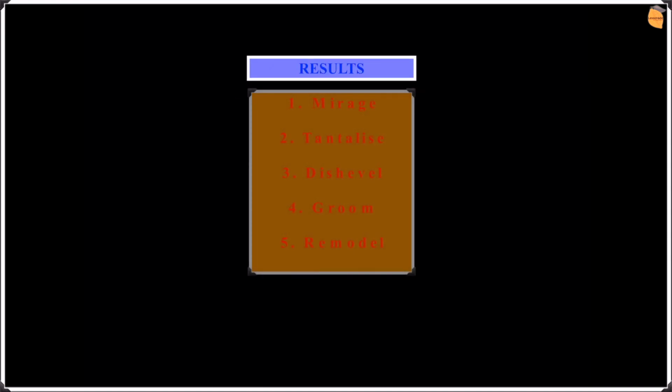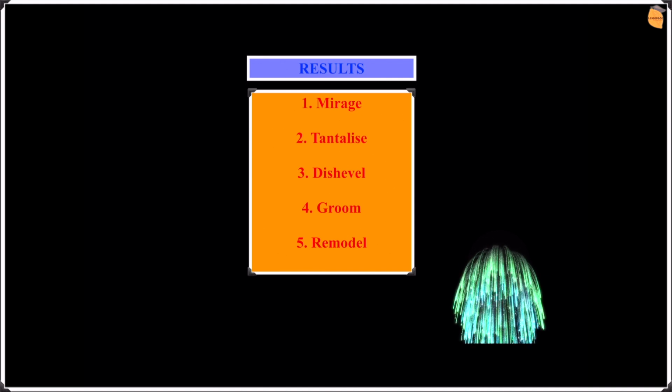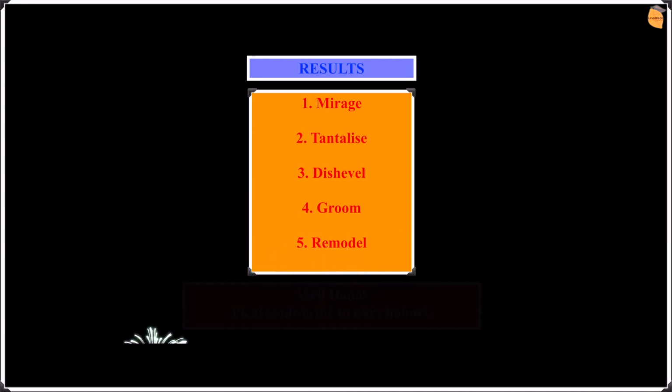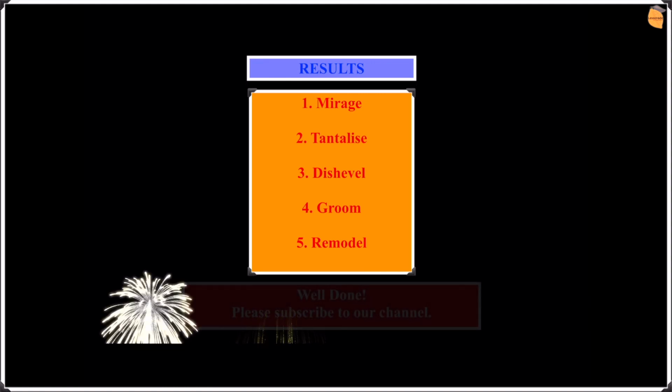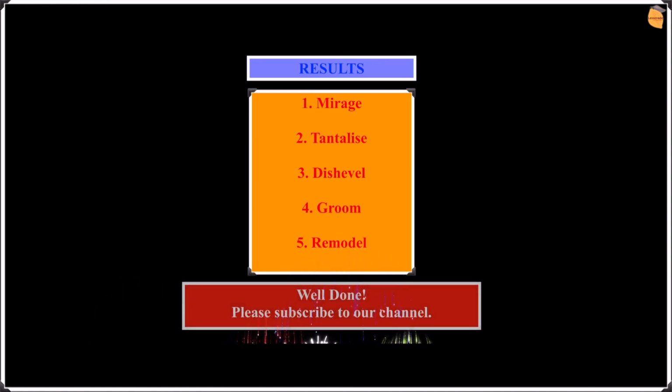I hope you guys have got all of your answers so far. Now let's check them. The first one is mirage. Second is tantalize. Third is dishevel. Fourth is groom. And finally, the last one is remodel. So well done guys for attempting the quiz, and well done for getting them all right.